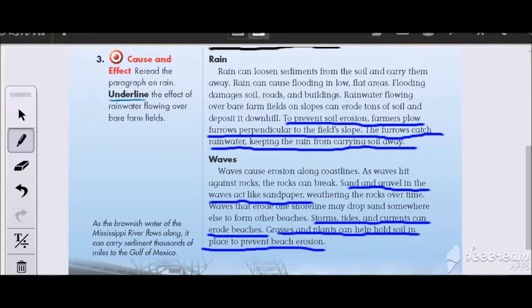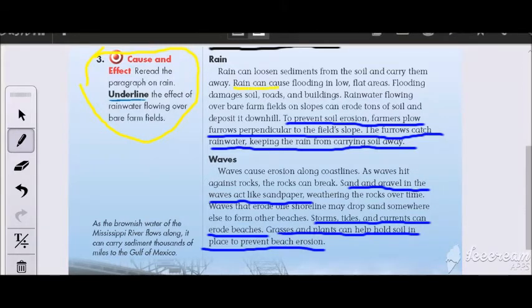Farmers can prevent soil erosion by plowing furrows perpendicular to the field's slope to allow the water to go without scratching or moving up the soil particles. The furrows catch rainwater, keeping the rain from carrying the soil away. So it makes ways for the water to go down hills. As you see for question number 3 here, what is the cause and the effect on the rain? Underline the effect of the rainwater flowing over bare farm fields?